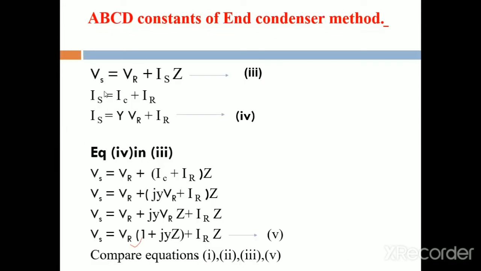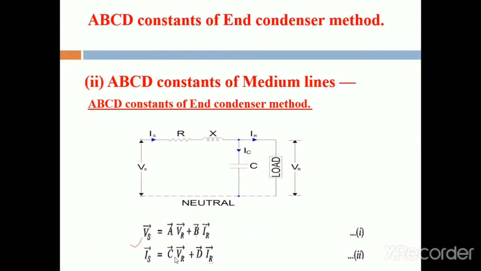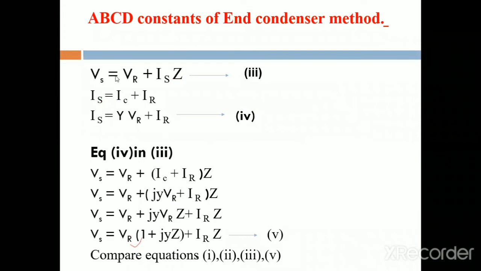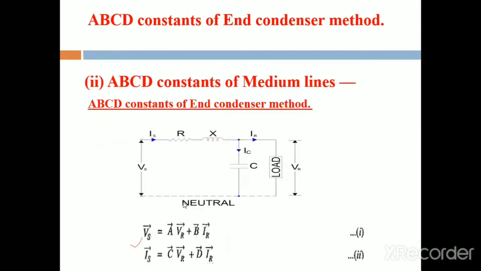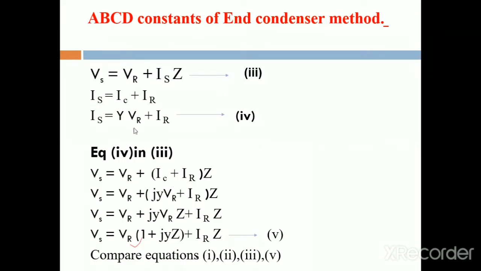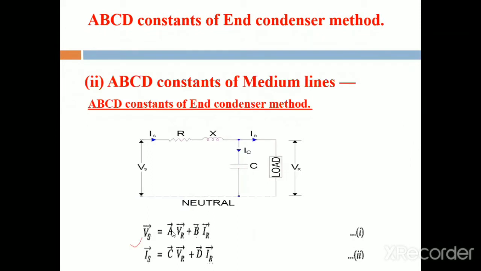After that, we observe whether this sending end voltage and sending end current are in the form of the generalized equations or not.